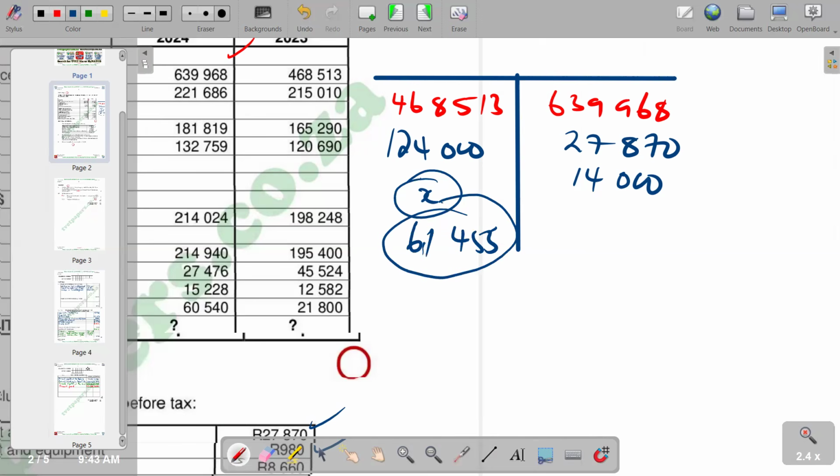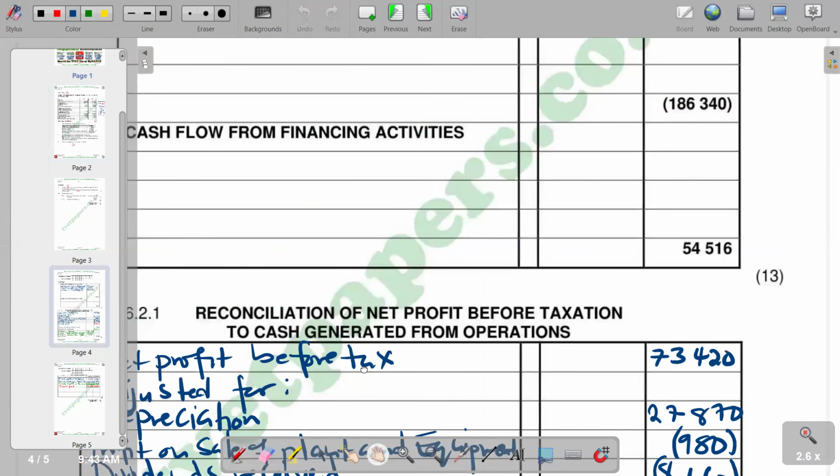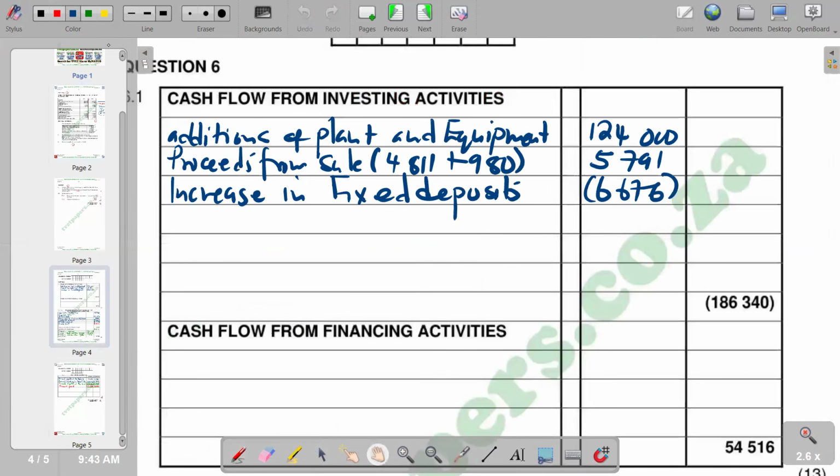So we are going to put that one as replacement. Replacement of plant and equipment.